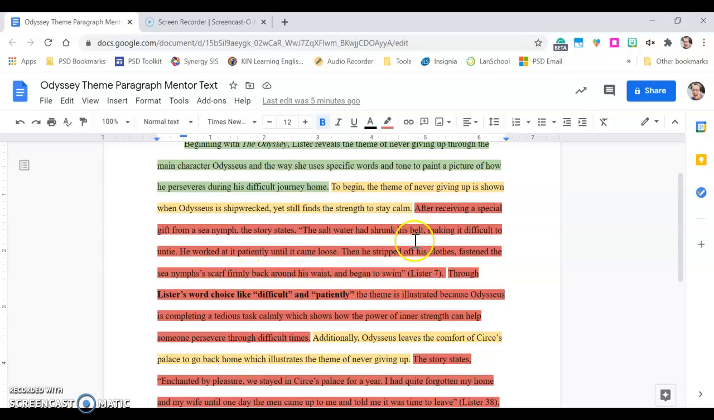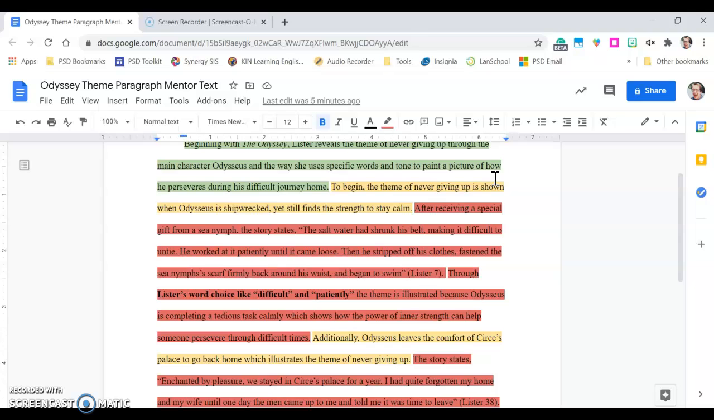What my elaboration should do is not only show how this quote proves the theme of never giving up, but how specific words or a tone in this quote proves that theme. So what does the elaboration do? It says, through Lister's word choice like difficult and patiently, those are words in here, those specific words show that the theme is never giving up because Odysseus is completing a tedious task calmly, and it shows how his inner strength can help him persevere through difficult times. So I'm explaining how those specific words in the quote prove that the theme is never giving up.